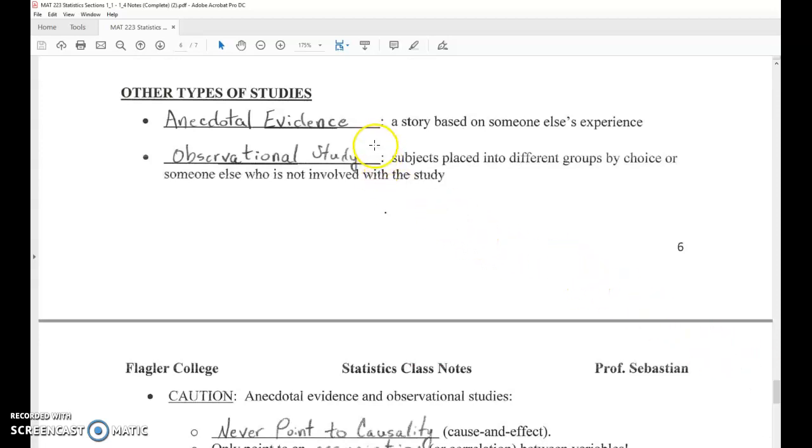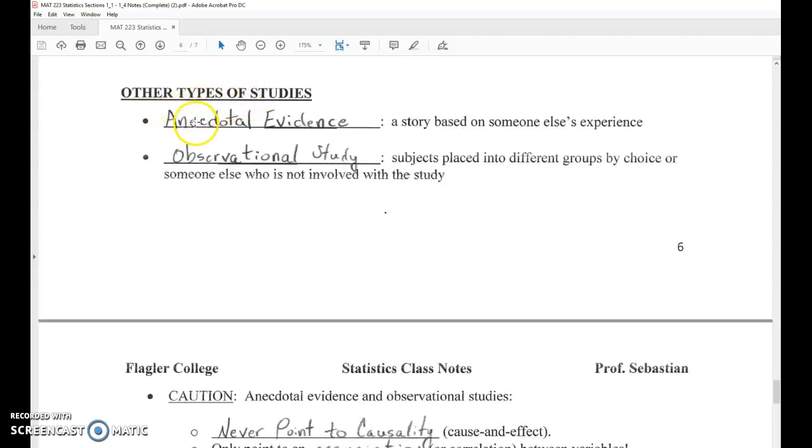We're starting here at the bottom of page 6 and we will be finishing up the notes here on page 7. So there are other types of studies other than controlled experiments. Now remember always that controlled experiments are the only thing that can show causality. Does one variable cause another to happen?